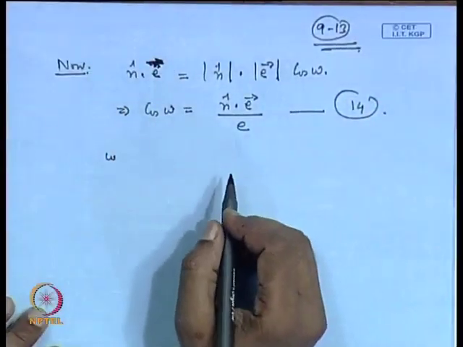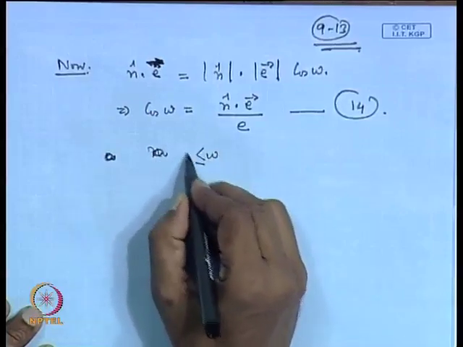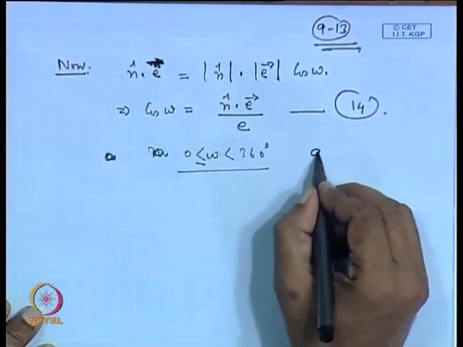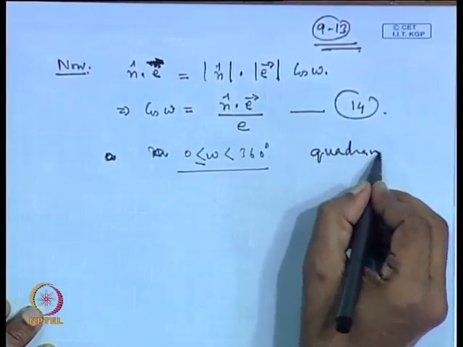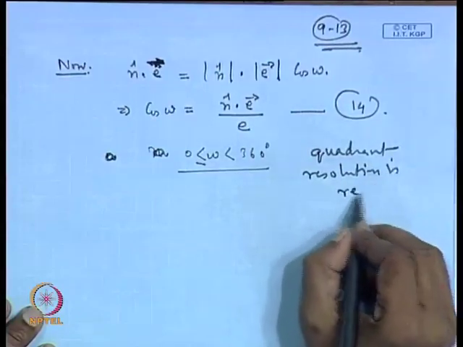So, 360 degree angle is possible. Therefore, omega here is lying between 0 and 360 degree, and quadrant resolution is required.